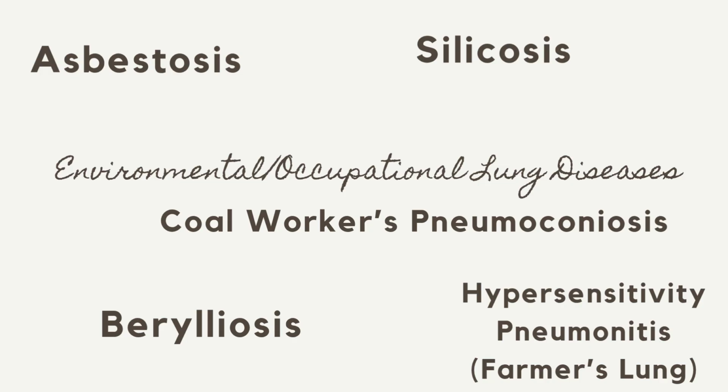Let's now explore environmental and occupational lung diseases, conditions caused not by genetics or infections, but by the air we breathe and the substances we're exposed to over time. These disorders remind us that the lungs are frontline organs, constantly interacting with the external environment, and vulnerable to toxic particles, fumes, allergens, and dust.